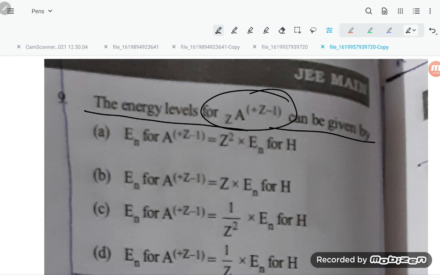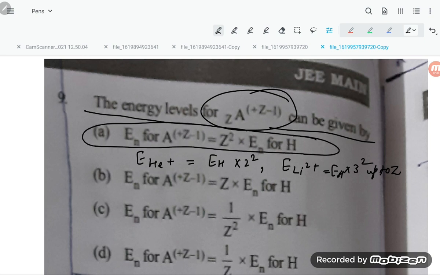So dear students, here they have written Z minus 1. If you write here, student, E of He plus, so what will come, students? It will come E H into 2 power 2. It means Li2 plus is equal to E H into 3 power 2, so up to Z. So this is coming to be which option? Option number A is coming, students.